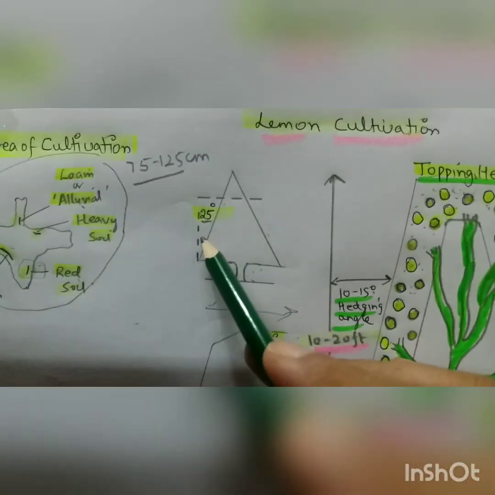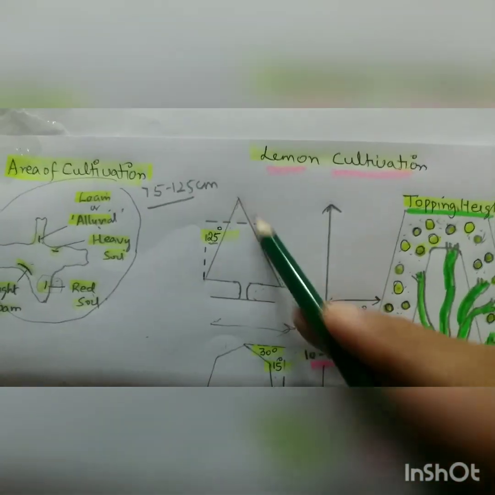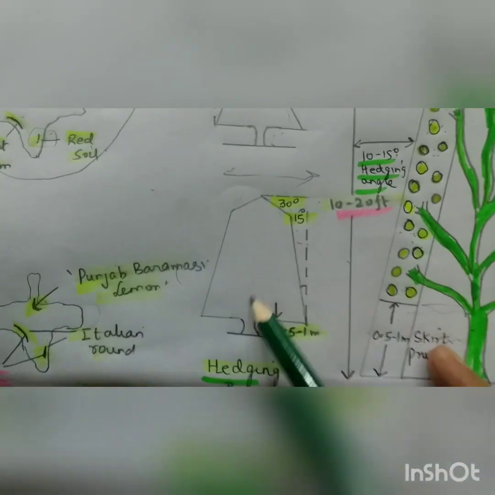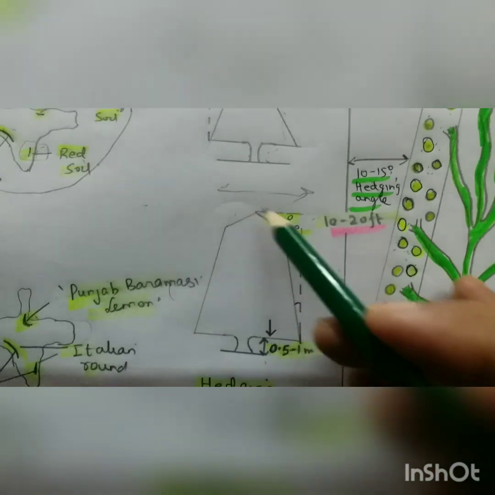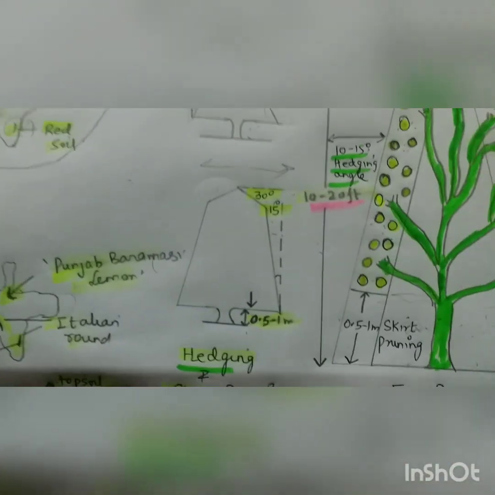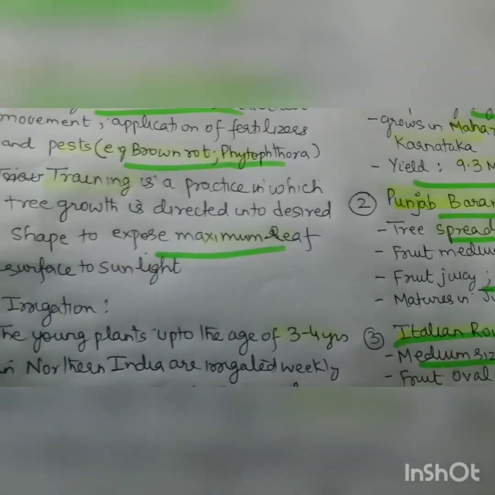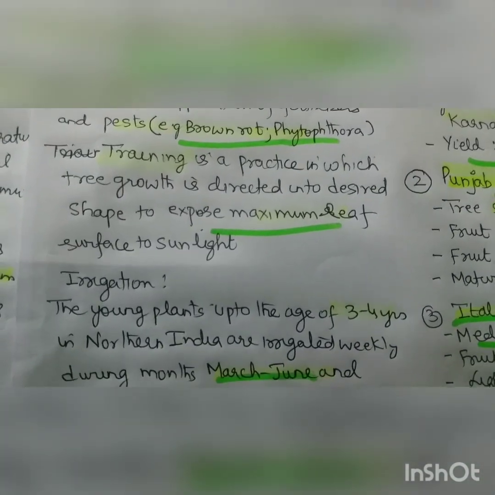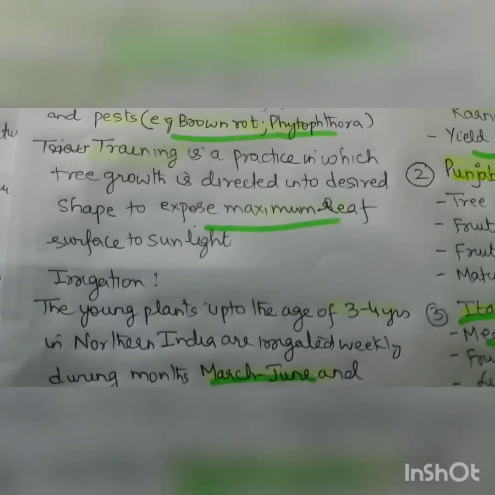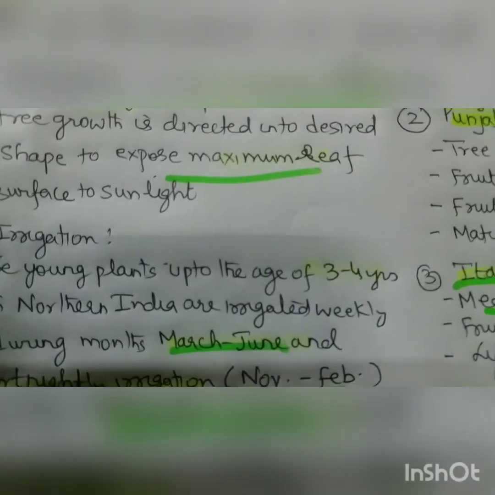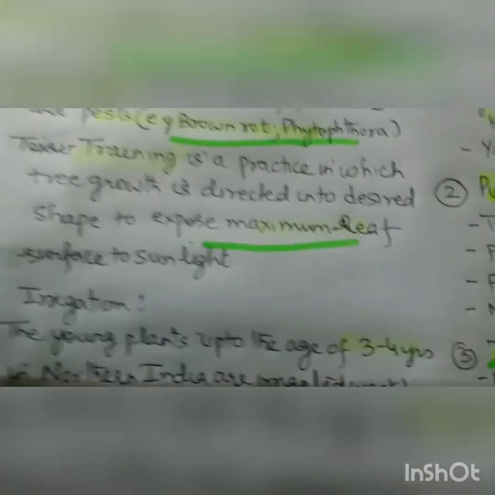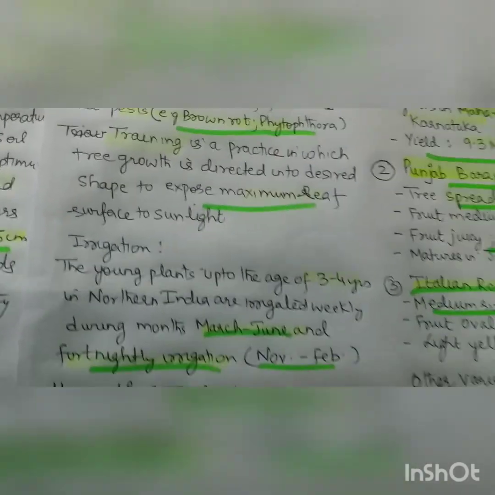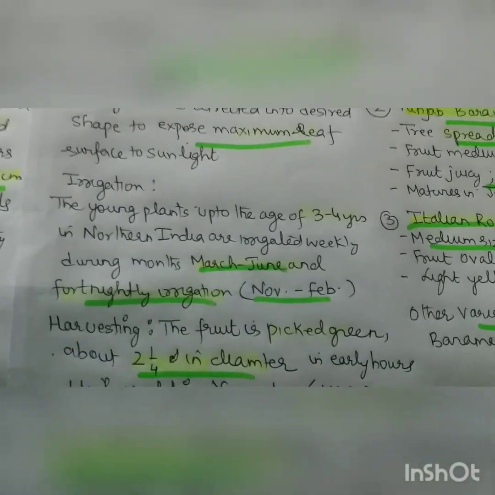You cut, you are training it this way, this triangle shape, and you are cutting and giving it this hexagonal shape. This is called training. When you are giving a particular shape, it is to expose maximum leaf surface to sunlight, easy access to the pickers who pick the fruits, and easy fertilizer, insecticide and pesticide application.